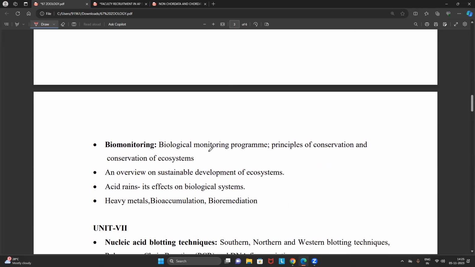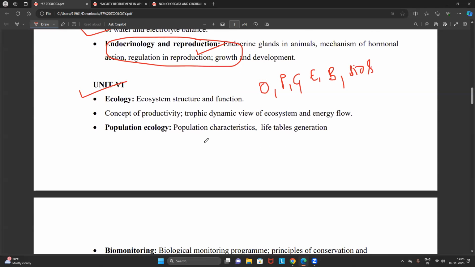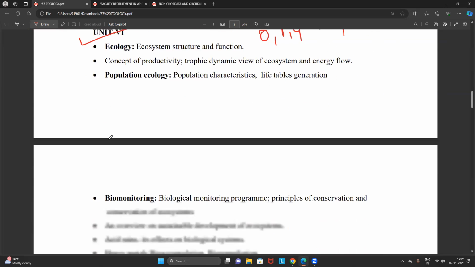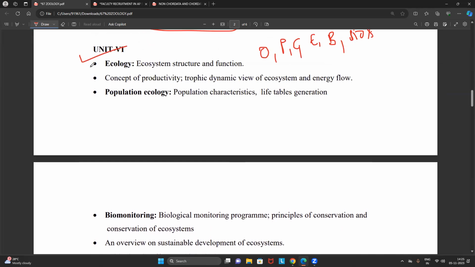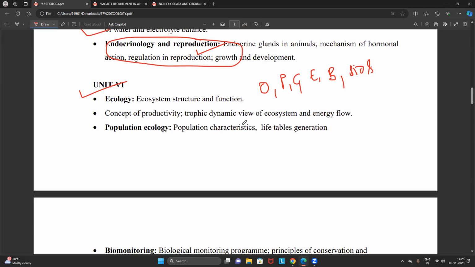I cannot say to all of you that you have to read only this particular topic and not other topics. In ecology, we will read everything. And where you can get the numerical type of questions in ecology, there is a possibility that we can expect questions from population ecology, especially from the life table. Then ecosystem structure and function, concept of productivity.